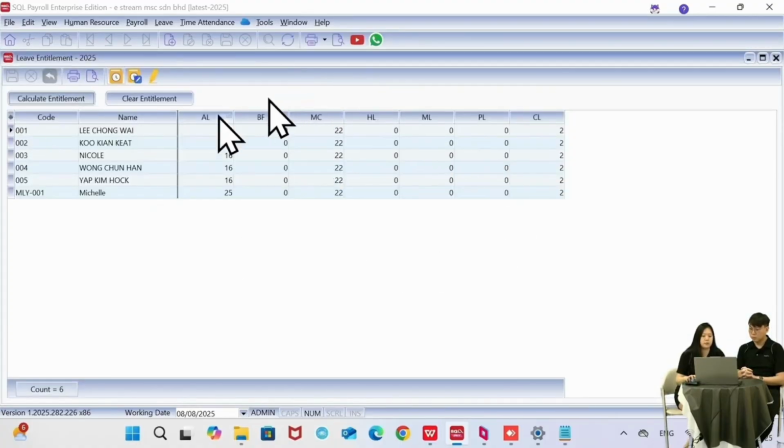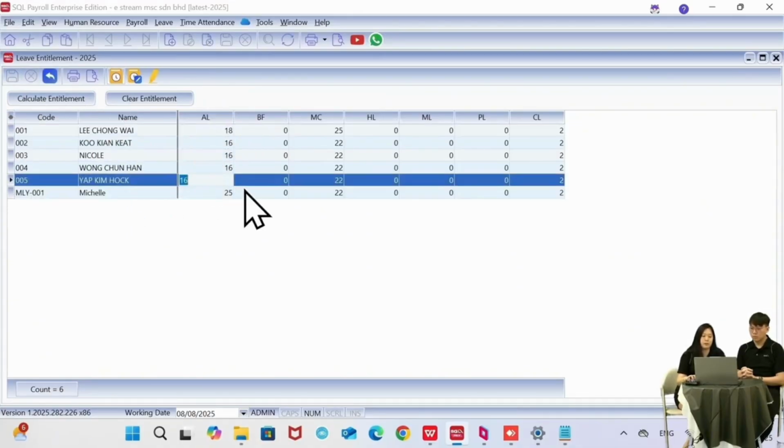Over here, the system will calculate the leave types you have and how many days. So let's say for Lee Chong Wei, the system calculates 16 days, but maybe this year you have a special case and you give them an additional 2 days, change it to 18 days over here. And then for MC, they get an additional 3 days, so it's 25, I can put 25. And then I can just click on save. So the system will know for Lee Chong Wei it's 18 days of annual leave, for Yap Kim Ho it's 16 days. So I can close this one.